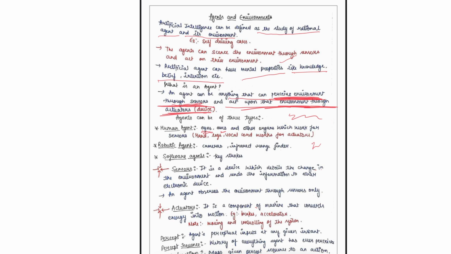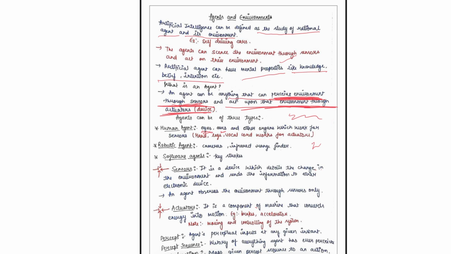Moving on to our next agent, robotic agents. A robot is capturing what is there with the help of cameras. Cameras are its sensors, along with infrared range finders and other sensors. According to that, robots are working.